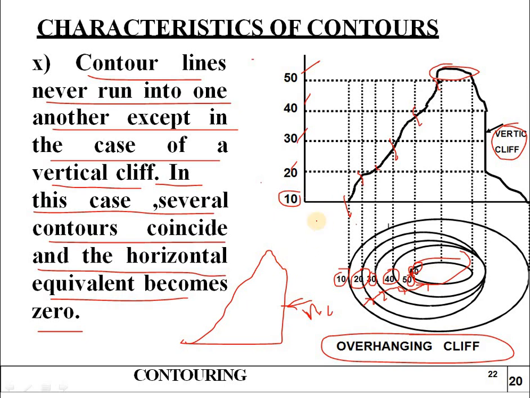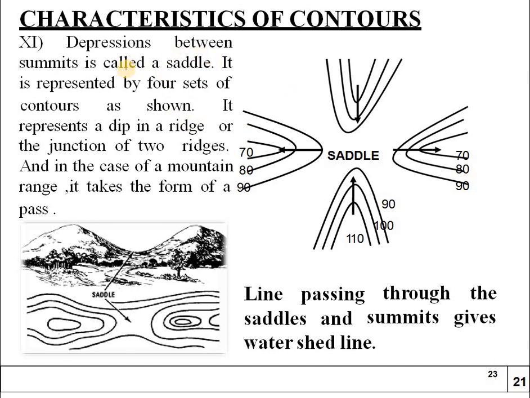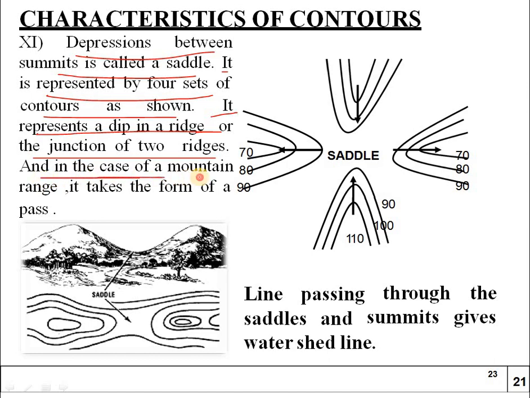And here, a depression between summits is called a saddle. It is represented by four sets of contours as shown. It represents a dip in a ridge or the junction of two ridges. In the case of a mountain range, it takes the form of a pass. So you can observe here, this is the saddle which is written.